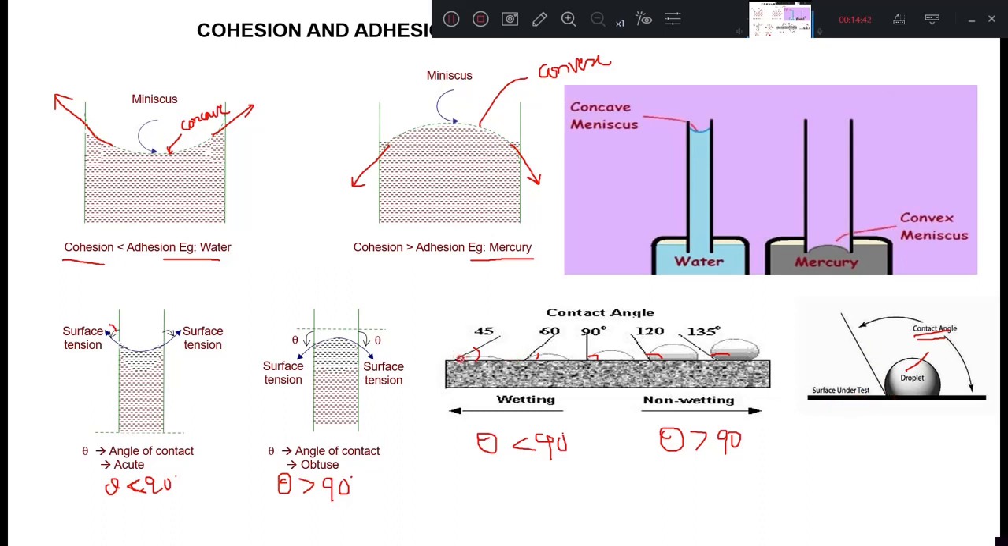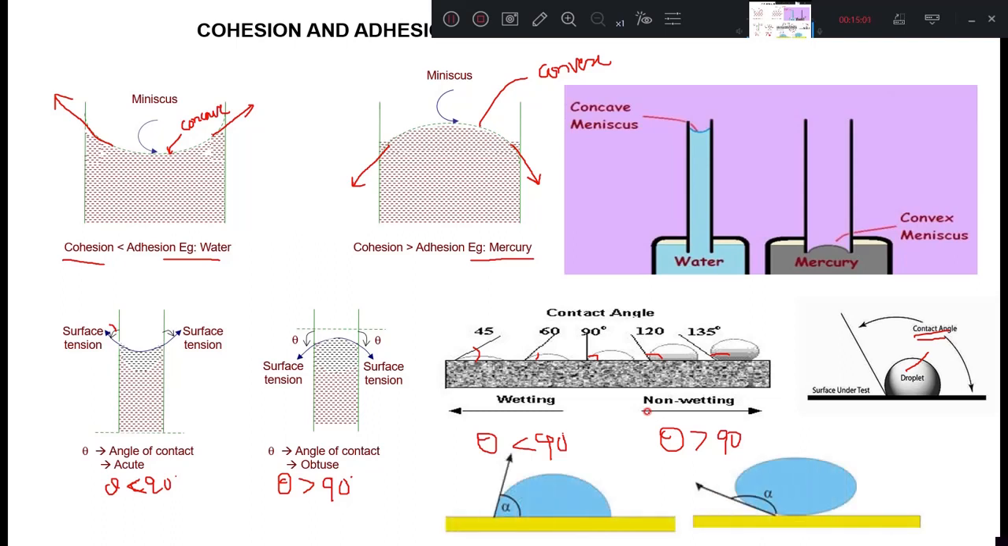And for water and for other liquids where the angle of contact is less than 90 degrees, they all will wet the surface. And those liquids which have more than 90 degrees angle of contact are called non-wetting liquids. So like this, less than 90 degrees, and this is more than 90 degrees angle of contact.